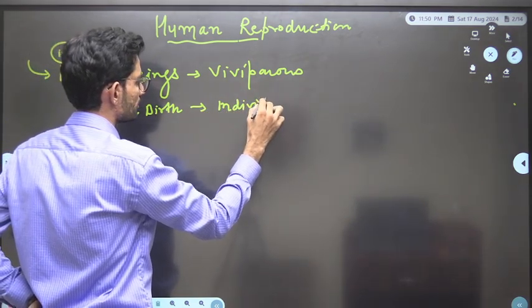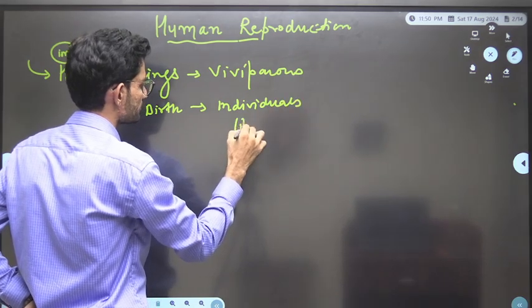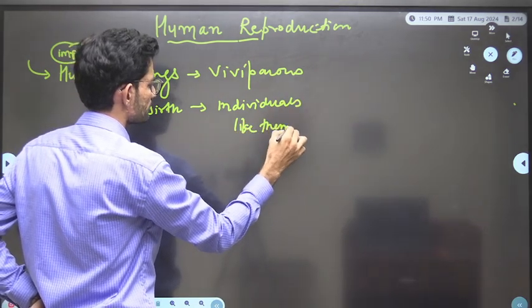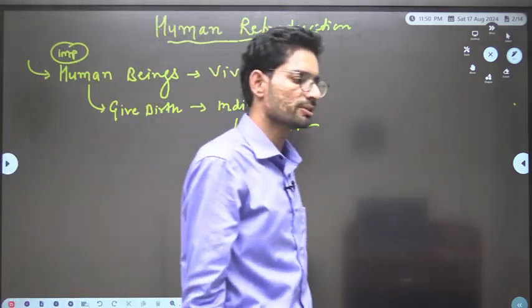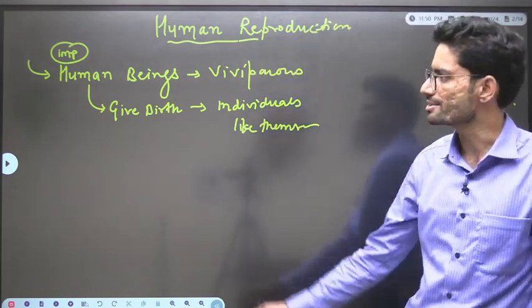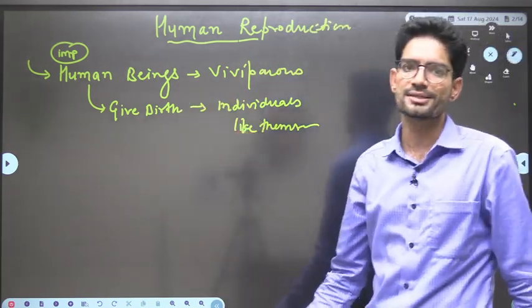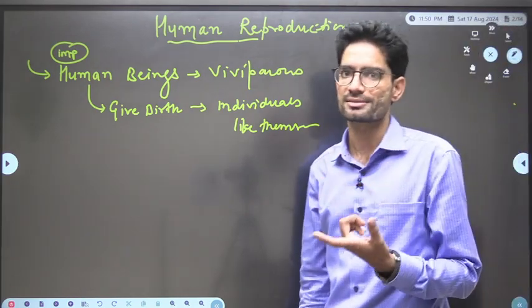Individuals like themselves means they don't lay eggs. Yes or no? They give birth to individuals like themselves. This is what we call viviparity. That is, human beings are viviparous, correct?